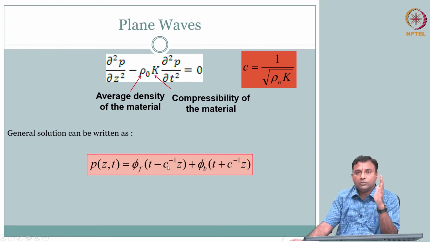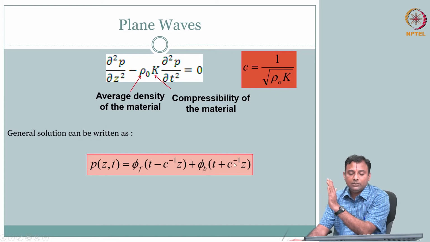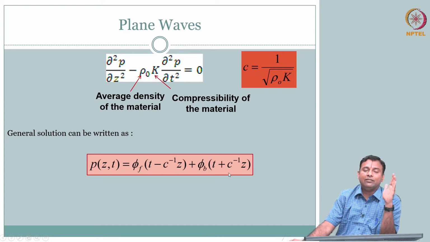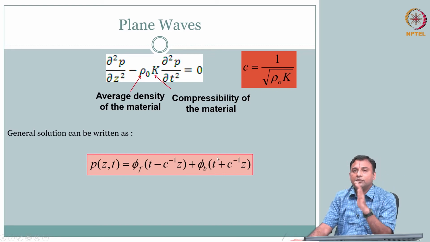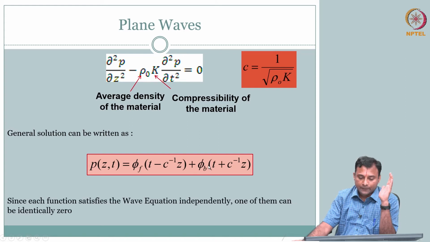this term is moving towards the right. So, this wave is moving in the positive z direction. This wave is moving in the negative z direction as t increases, and therefore it is the forward wave or backward travelling wave.